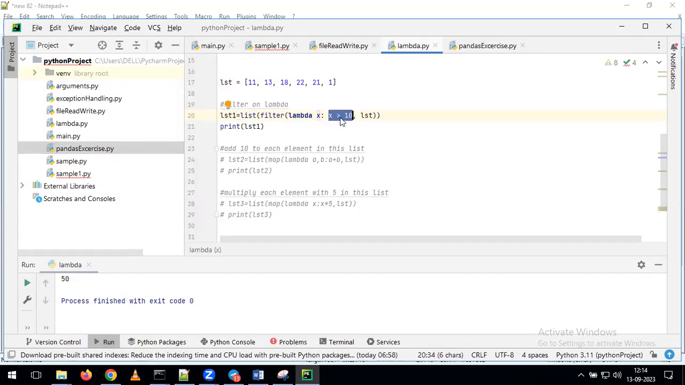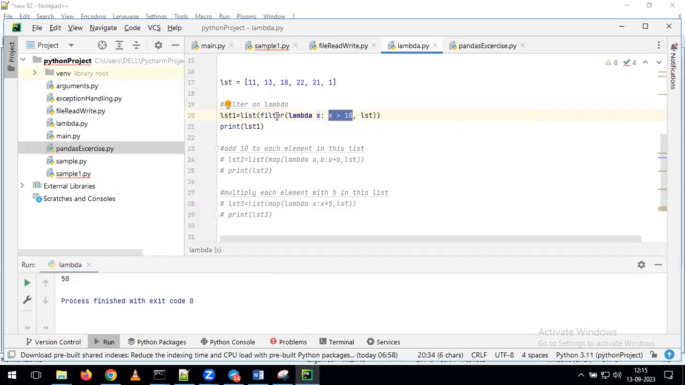First one, 11 greater than 10. What will happen? It is going to verify that it is a true value. Then it is going to filter that value. After that, 13 greater than 10, it is true, so it applies the filter. After that, 18 greater than 10, it applies the filter. 22 greater than 10, it applies the filter. Indirectly, with the help of the Lambda function, we are checking the condition. After checking the condition, we are filtering the data. Which records are we filtering? For whatever records satisfy this condition, we are filtering the data.